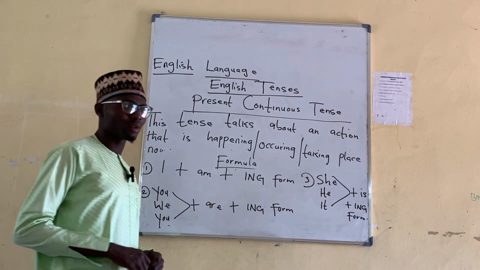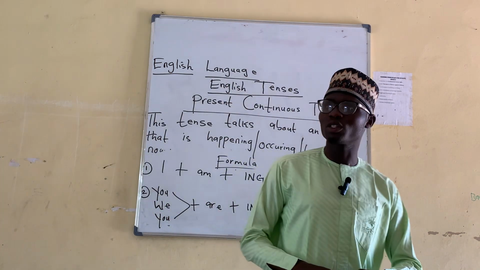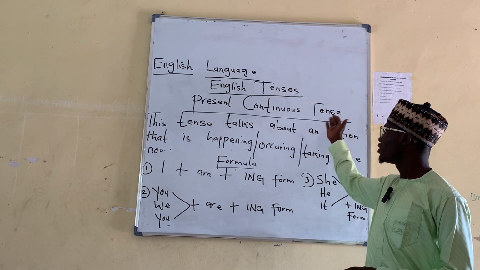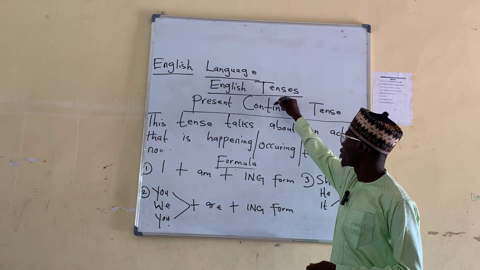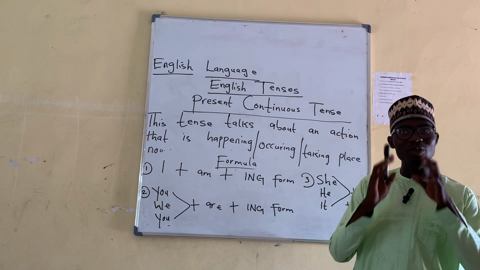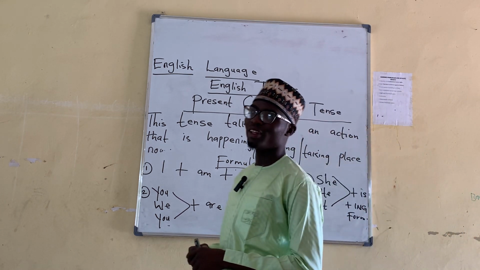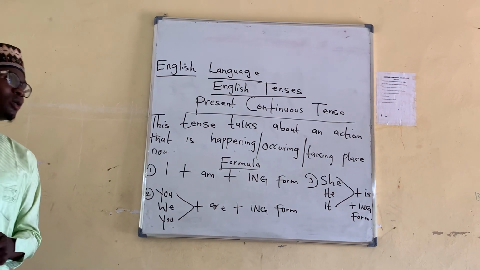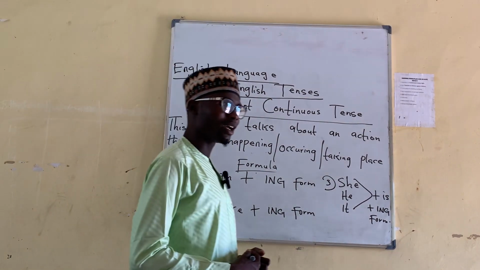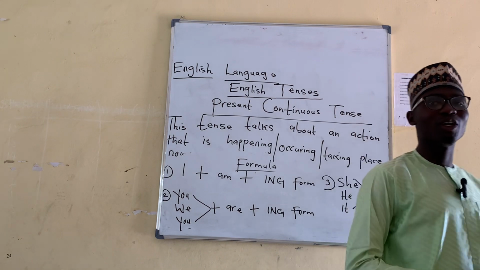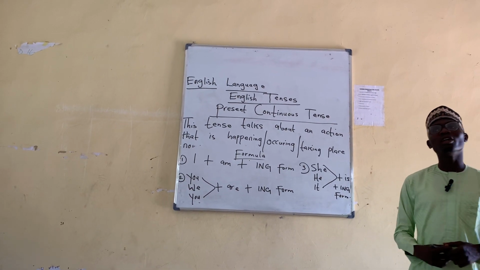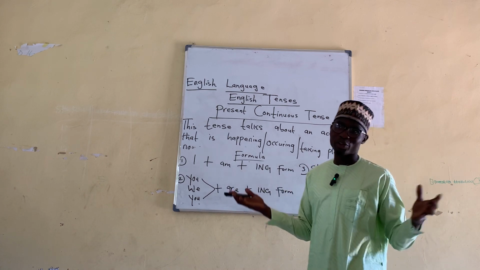Before I start talking about what I have brought for you today, present continuous tense, let me tell you a special thing as usual. At the end of the lecture, I will ask some of you to answer some questions for me. If you can answer this question, you will be given a gift. As usual, you know this.